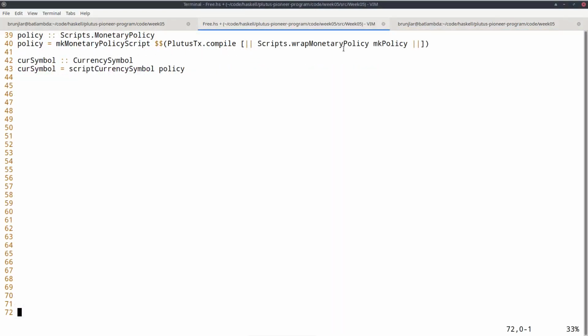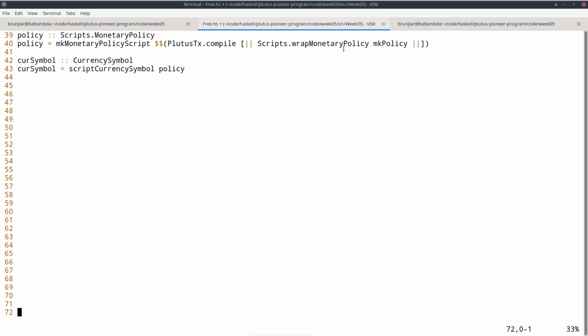Now that we have our policy and our currency symbol, that completes the on-chain part. But in order to try it out and to interact with this, we also need a corresponding off-chain part. And what would this off-chain contract do?